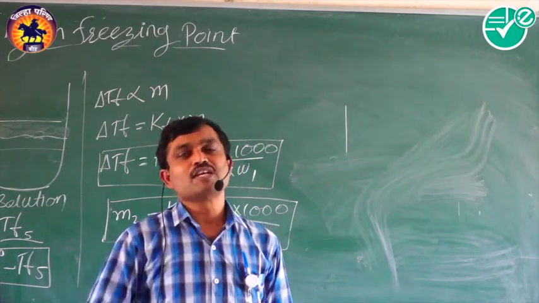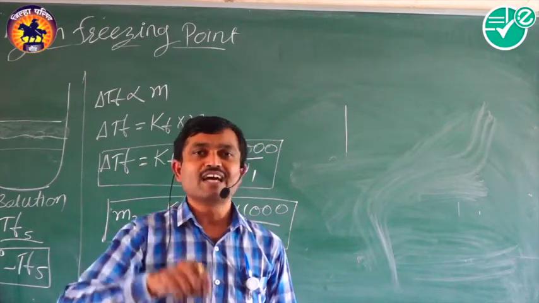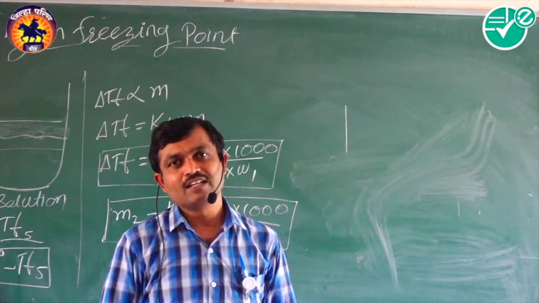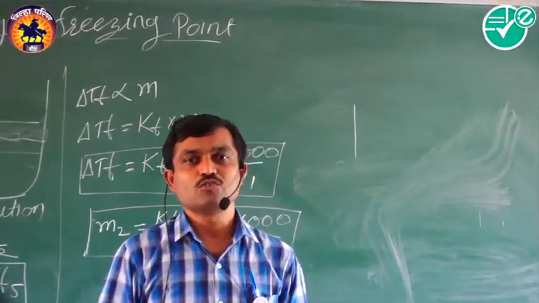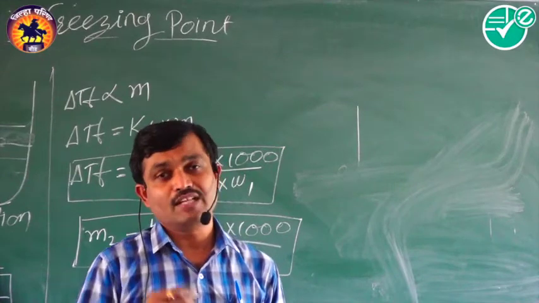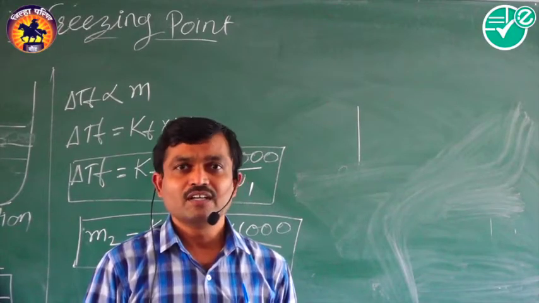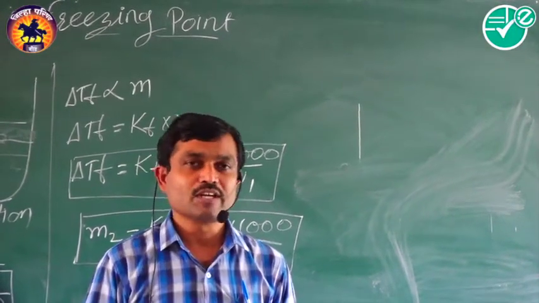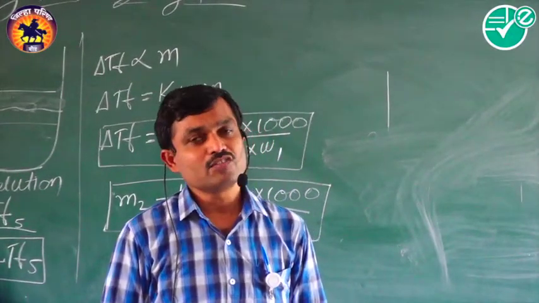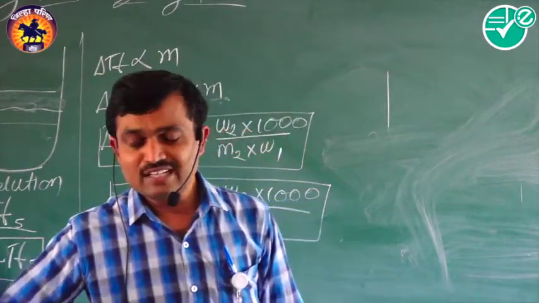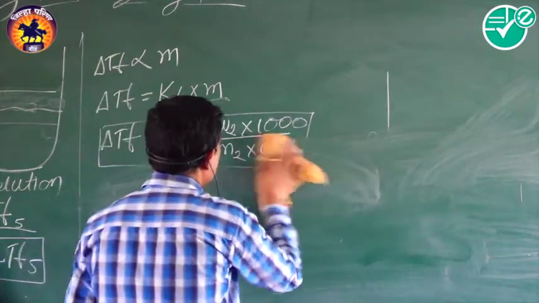So to depress the freezing point of the liquid used in the radiator, we can add non-volatile solute particles, and because of that the freezing point is depressed. It may be depressed till 1 degree. So at 4 degree it does not freeze because of the addition of the non-volatile solute particles. So this is the application of the depression in freezing point. In a cold country we can add non-volatile solute particles to depress the freezing point.